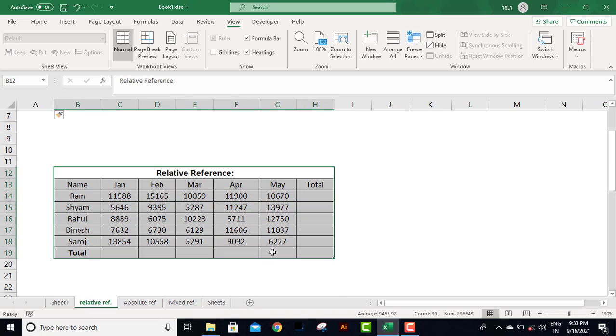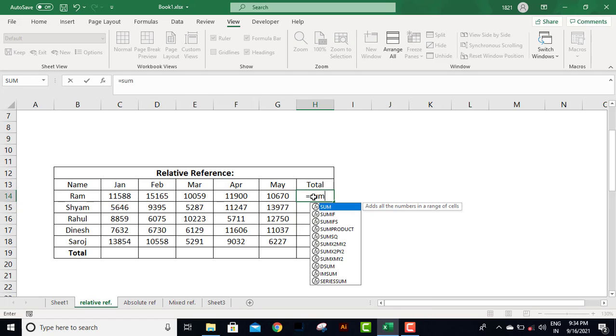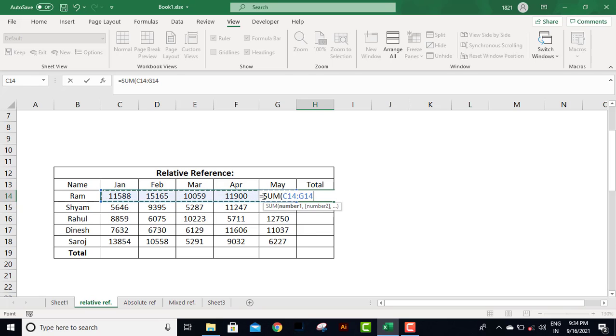You can see the data here, and if I want the total of all the values here, I have to use some formula to calculate the total of this particular person. So equals to sum, and then I press tab, and now I'm selecting the range from which I want to get the result. Close the bracket and enter. Then I double click on the right bottom corner to get the result for the others. You can see here we get the result for the others.